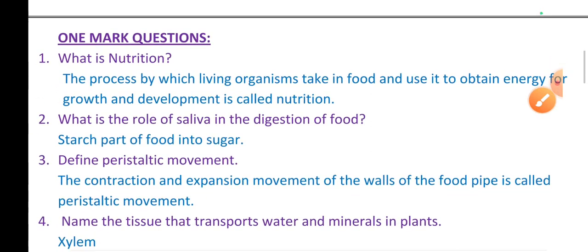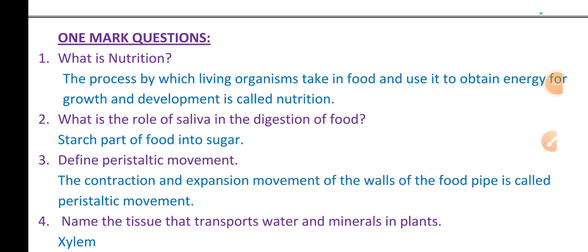Now we are going to discuss one more question. What is nutrition? The process by which living organisms take in food and use it to obtain energy for growth and development is called nutrition. What is the role of saliva in digestion of food? The starch part of food is converted into sugar.